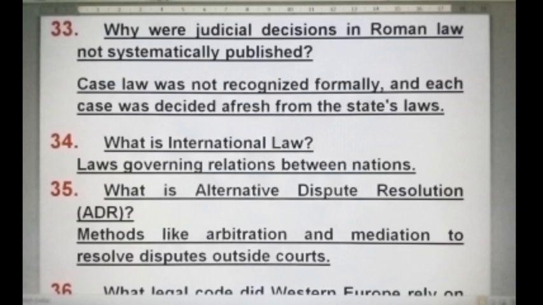International law means laws governing relations between nations. What is ADR, or Alternative Dispute Resolution? ADR, or Alternative Dispute Resolution, means methods like arbitration and mediation to resolve disputes outside the courts.